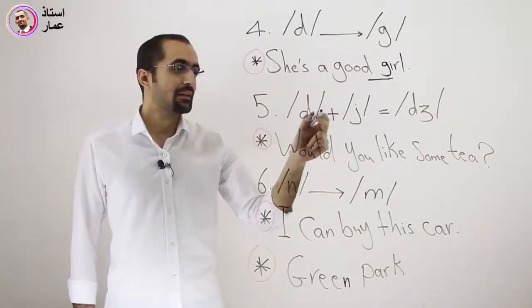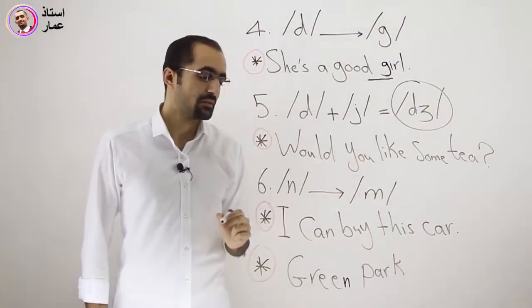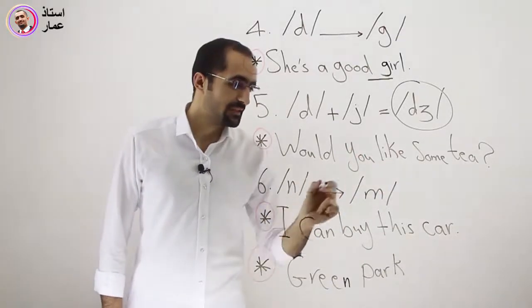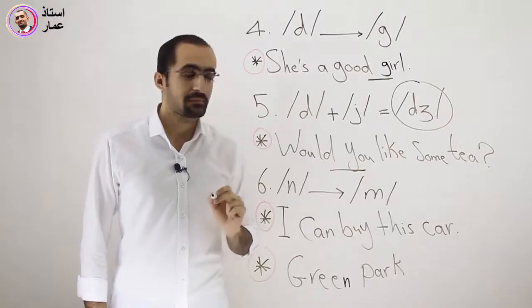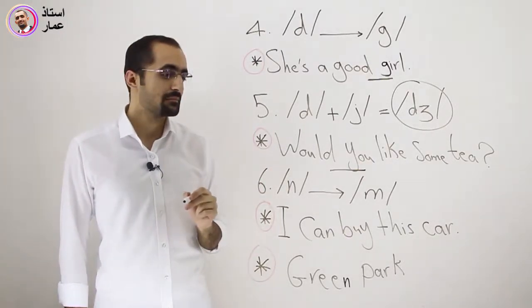Number 5. When we have D plus Y, the result is a J sound. For example, would you like some tea? Becomes would you like some tea? Again, would you like some tea?